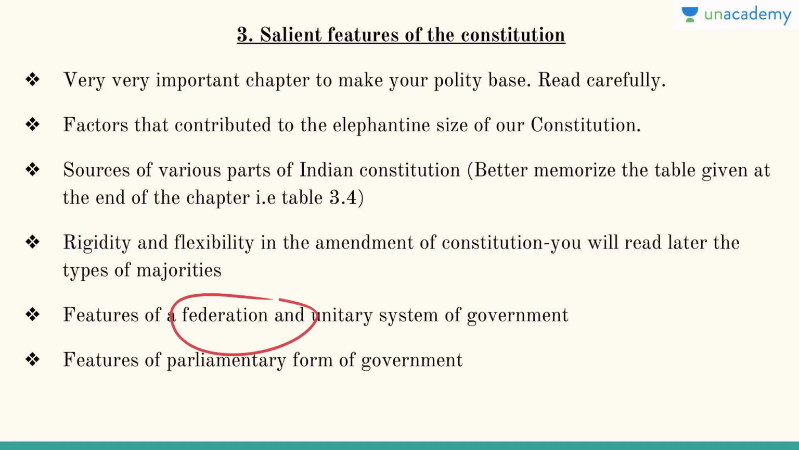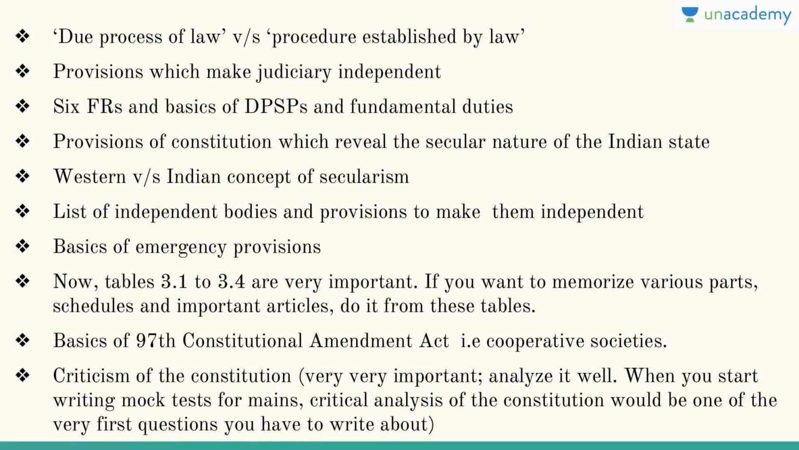Then features of a federation and unitary system of government. So unitary system is let us say United Kingdom, federal is basically USA, India is somewhere in between. Features of parliamentary form of government, which is again like UK. If you want to have presidential form of government, that is like US. So difference between due process of law, procedure established by law, provisions which make judiciary independent, 6 fundamental rights, basics